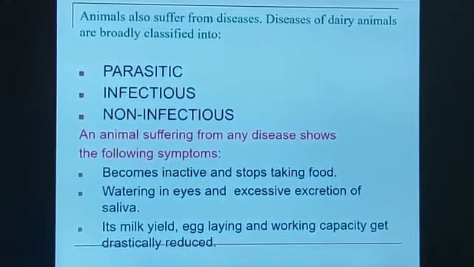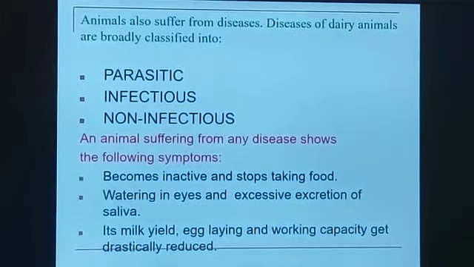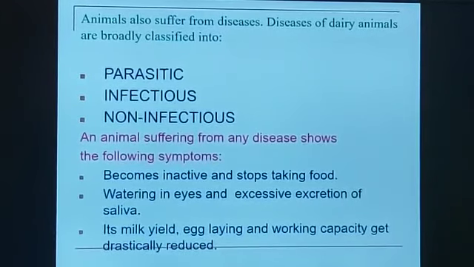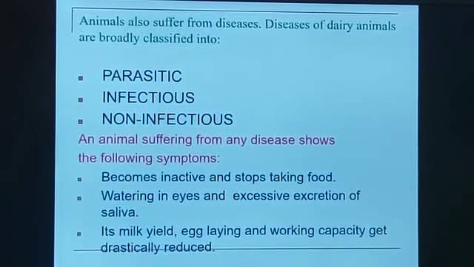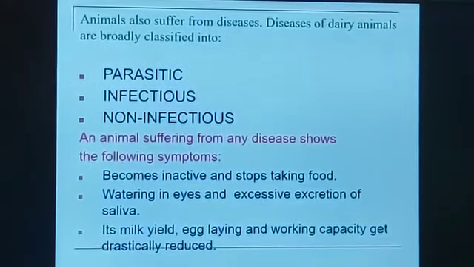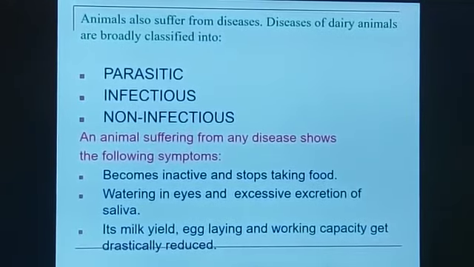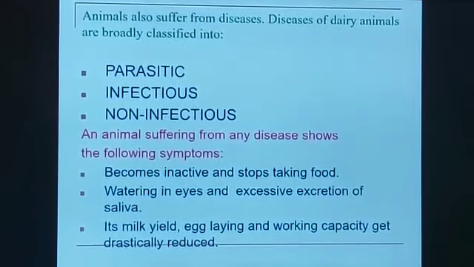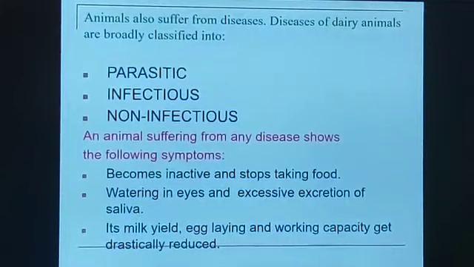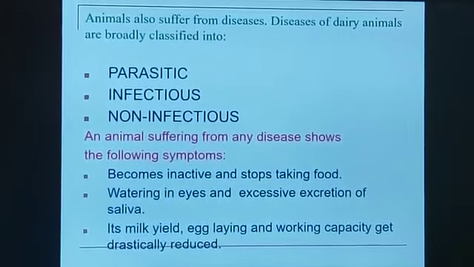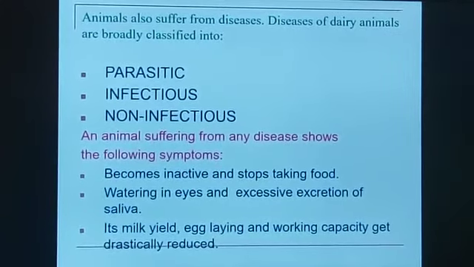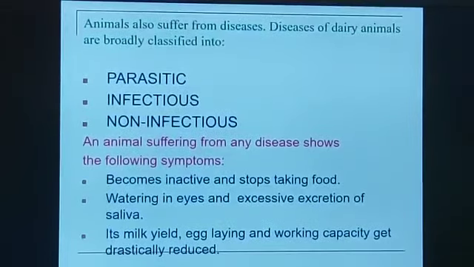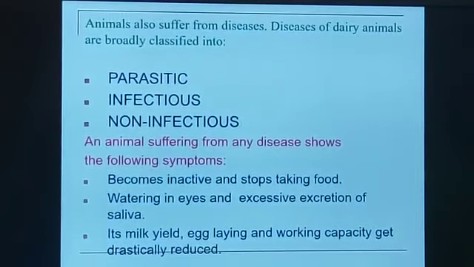The animal suffering from any disease shows the following symptoms. Whenever animals suffer, like we also suffer from diseases and show certain symptoms as human beings, in the same manner, even animals show certain symptoms when they suffer from diseases, and that shows that they are not feeling well, because they cannot speak like us. They cannot express themselves by saying that I'm having a headache or I'm having a stomach problem. So they show certain symptoms that reflect that they are suffering from a disease. And these symptoms are: becomes inactive and stops taking the food.